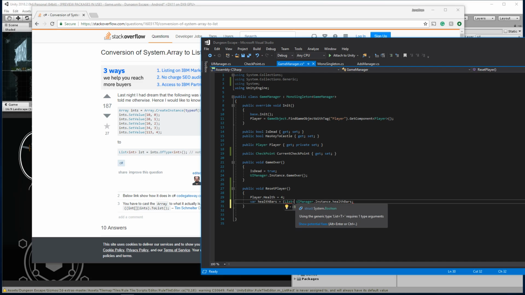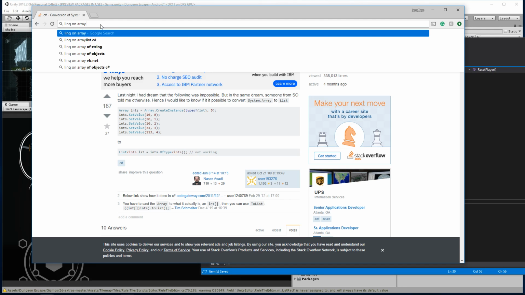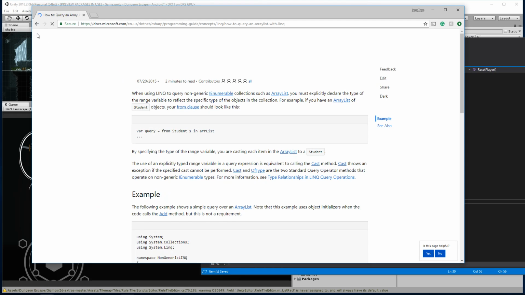You know, I'm not going to do that because then I need to get the type of it too. So we're going to forget that. And I think I can just use LINQ. Can I use LINQ on an array? I don't know if I can. I think it only works on lists. It's not an array list.